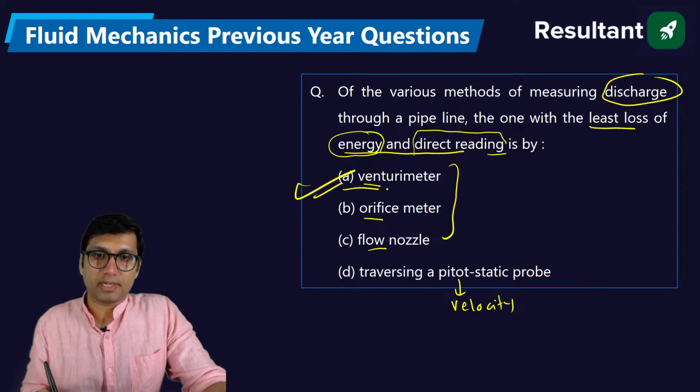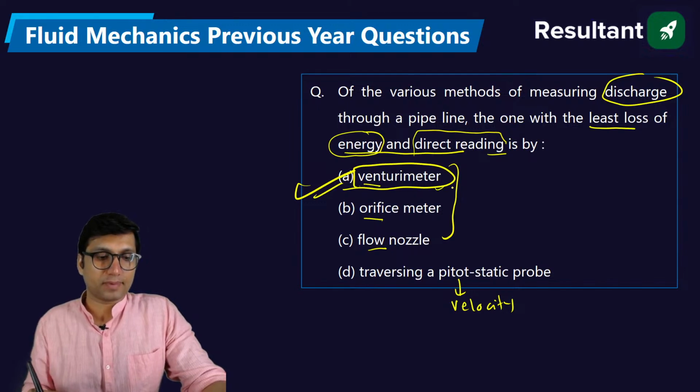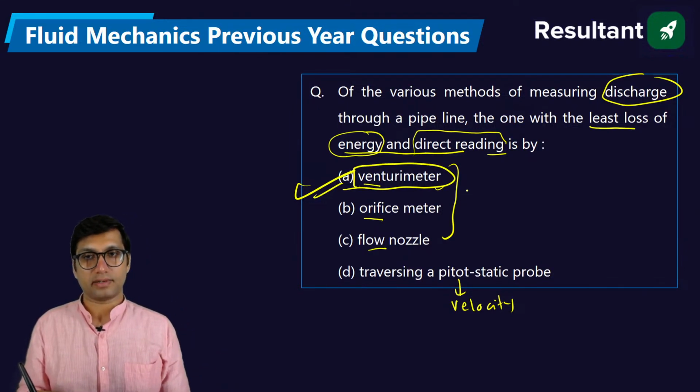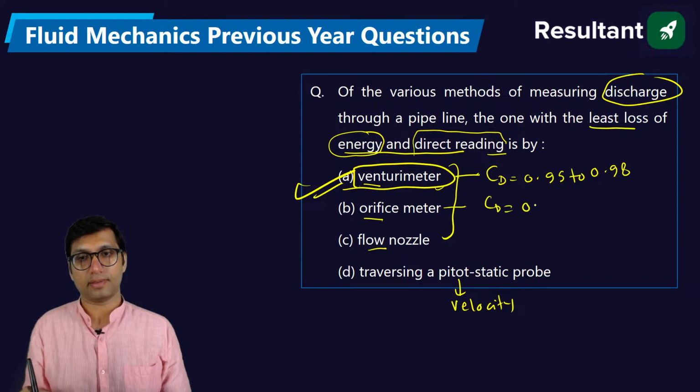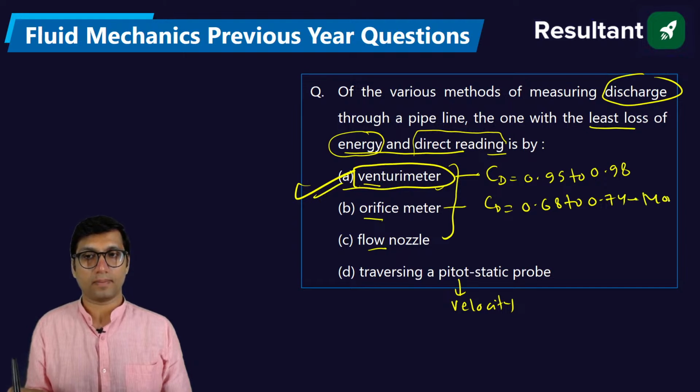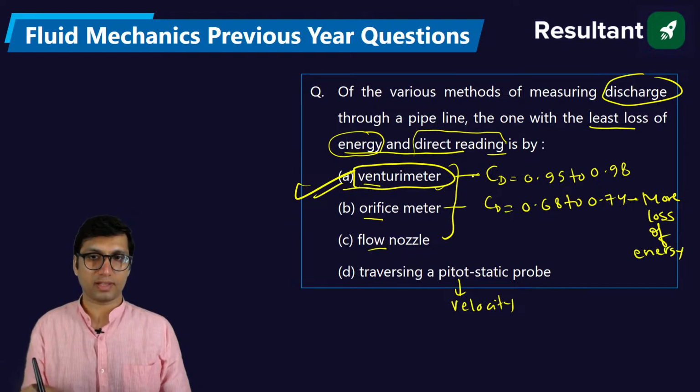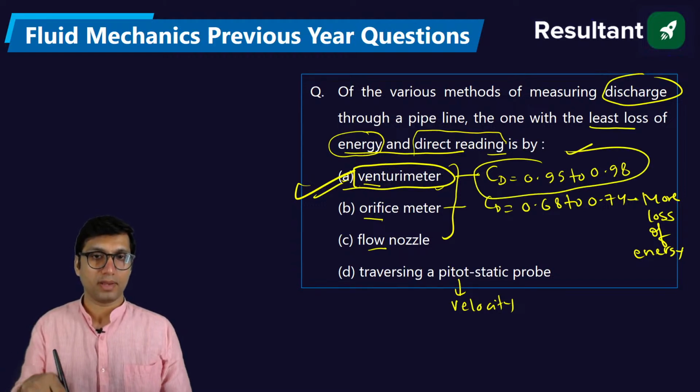So the answer will be option A, Venturi meter. Okay. So Venturi meter is the right answer. Its coefficient of discharge is more, around 0.95 to 0.98. The orifice meter has a coefficient of discharge equal to 0.68 to 0.74. It is having more loss of energy, although it is cheaper than venturimeter as a device to measure discharge. This is having less loss of energy, so it is having more coefficient of discharge. You get more discharge from venturimeter.